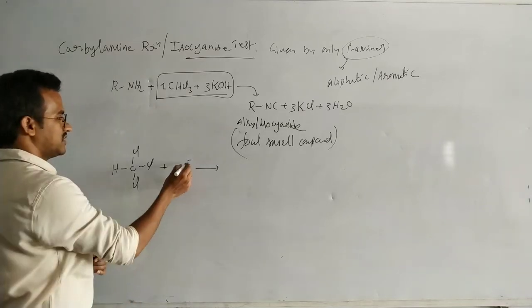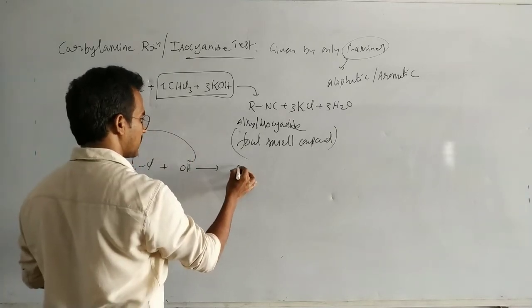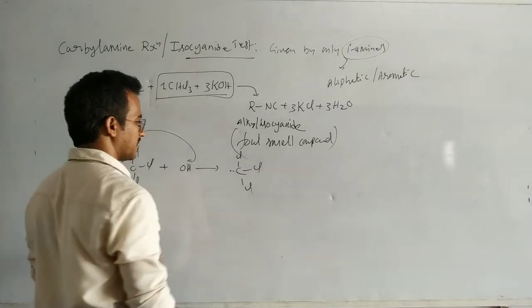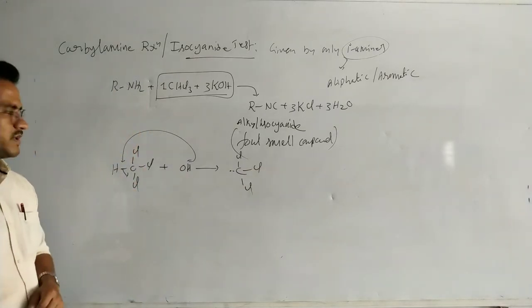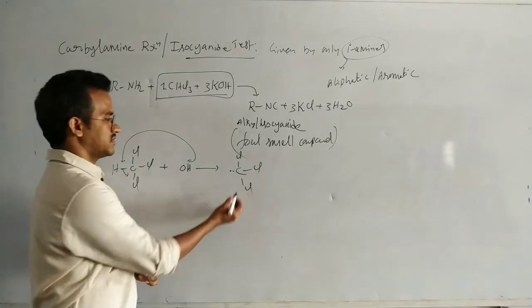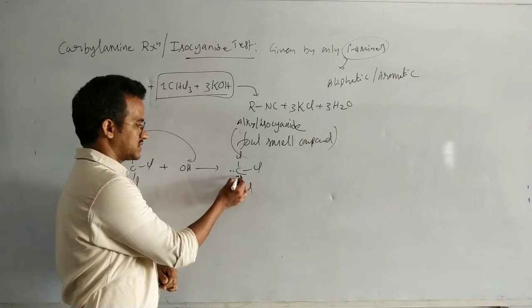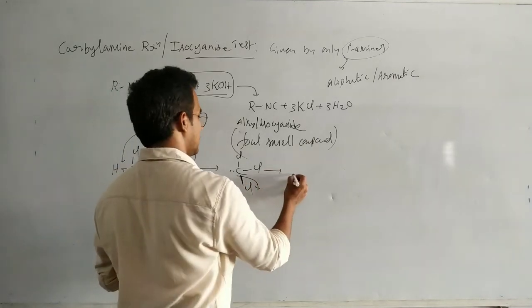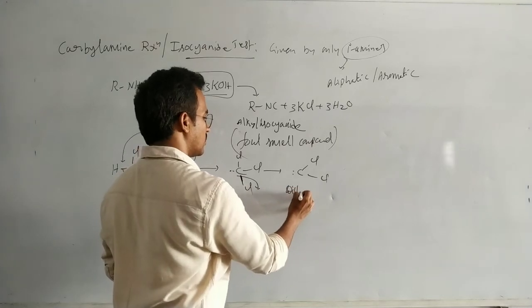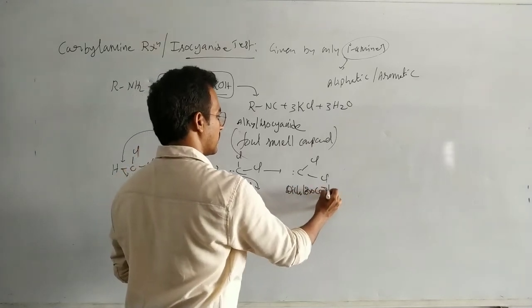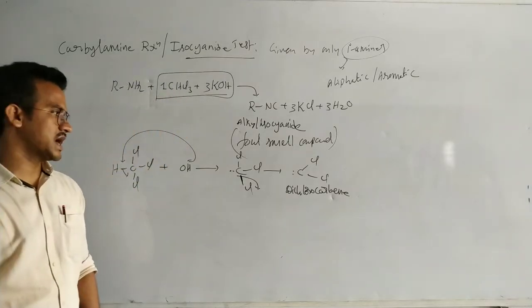The base removes the H plus, so the product is CCl3 minus. Then Cl minus leaves, and we get the carbene. Dichlorocarbene is a reaction intermediate.